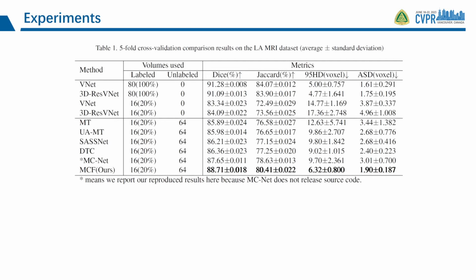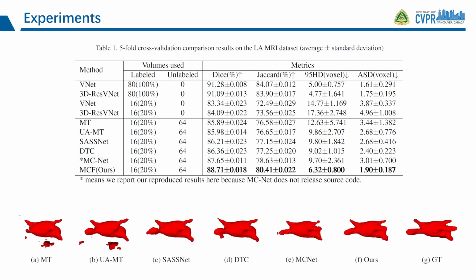We validate our model on medical images from 2 modalities, MRI and CT, respectively. The LA dataset contains 100 3D gadolinium-enhanced MRI images, and experiments on this dataset show that our method achieves the best results compared to the comparison methods, especially on the distance-sensitive metrics 95HD and ASD. From the visualization results, it can be found that compared with other methods, the segmentation result of MCF has a higher overlap rate with the label, resulting in fewer false segmentations and more details.